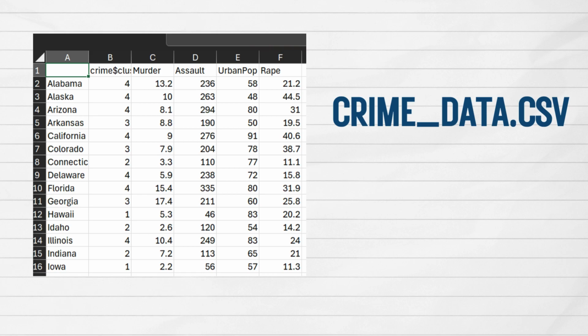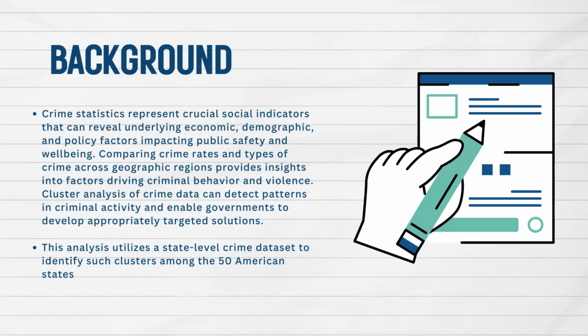For this assignment 2, we choose crime_data.csv, which shows the crime cluster, murder, assault, urban pop, and rape records of 50 states of America. Crime statistics represent crucial social indicators that can reveal underlying economic, demographic, and policy factors impacting public safety and well-being.